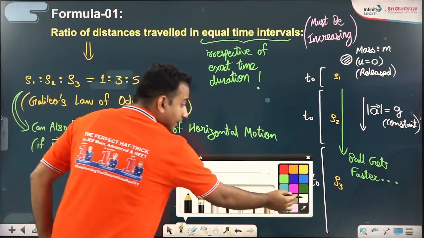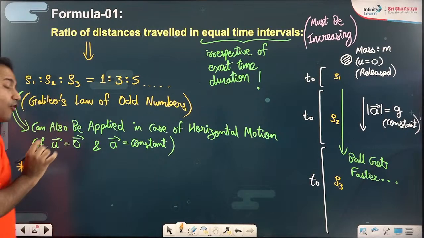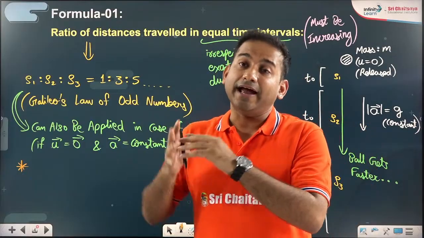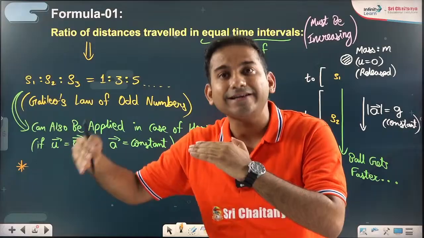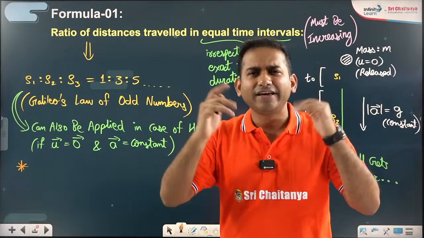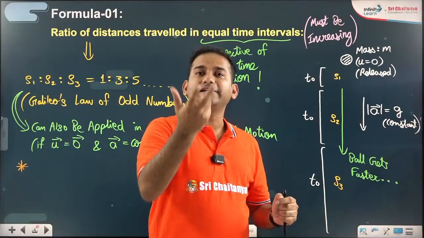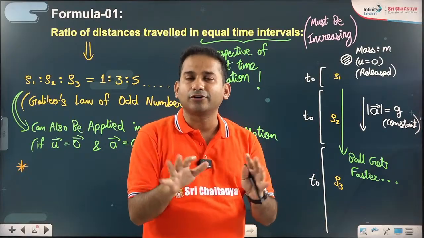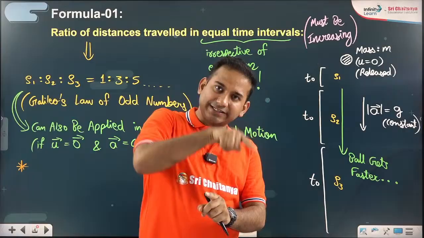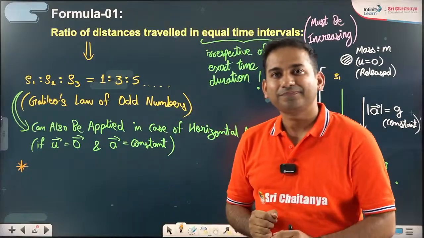And the last and final tip. Sir, we are always talking about a body that starts from rest and keeps getting constantly accelerated. But sir, if we throw a ball up in the absence of air friction, if air drag is ignored, then the upward motion and downward motion are symmetric, isn't it?